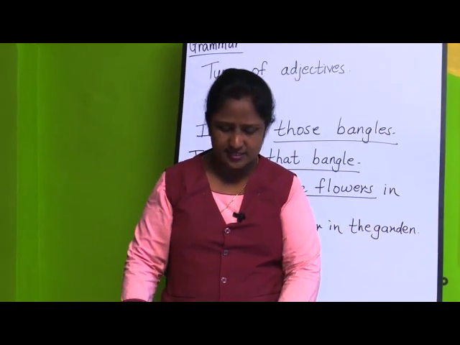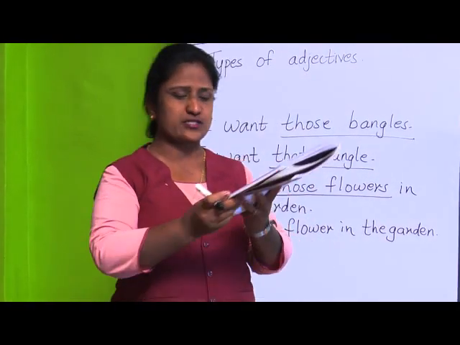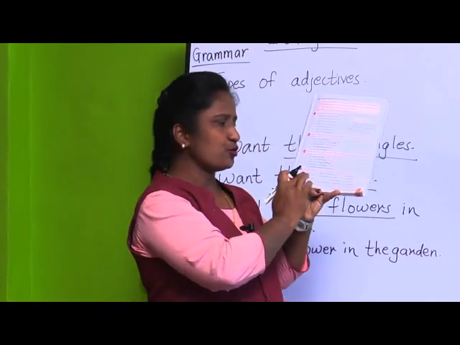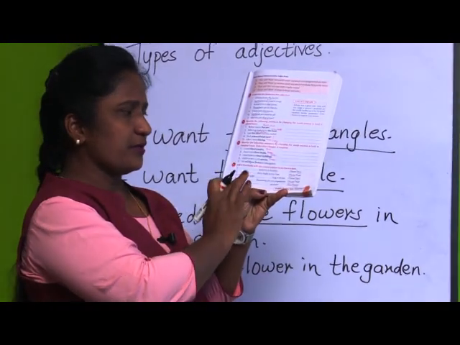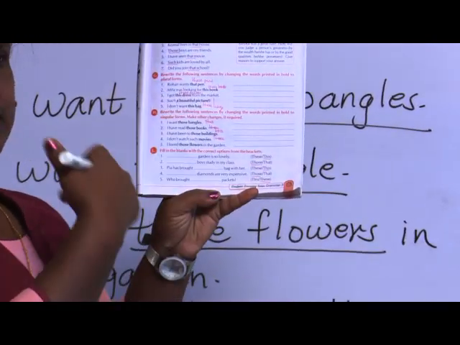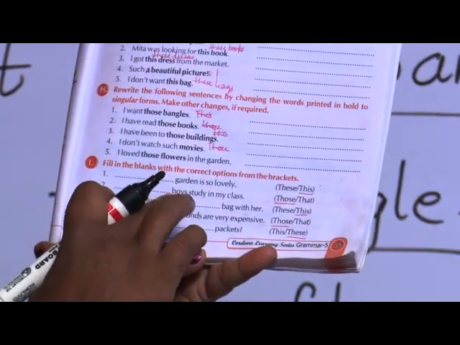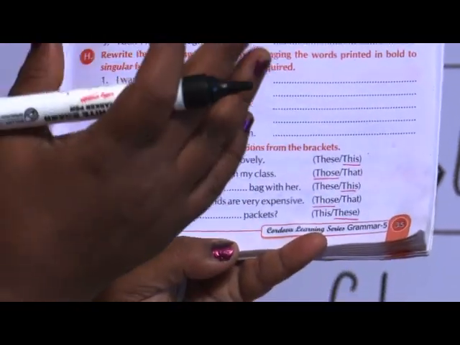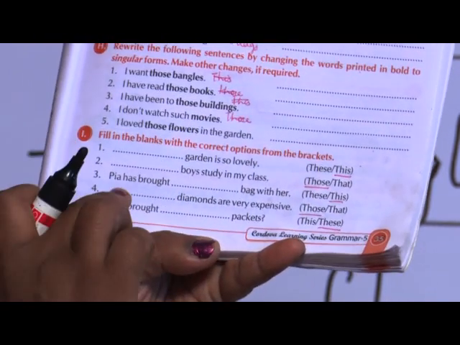If you take exercise I, fill in the blanks with the correct options. Now this, that, these, those they have given. You are going to write the correct option. Dash garden is so lovely. So garden is a singular noun. So this garden. Second, dash boys study in my class. Now boys, they are plural and suppose they are far away. So those boys study in my class.